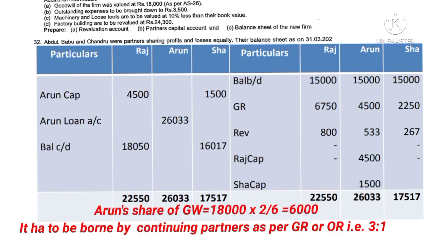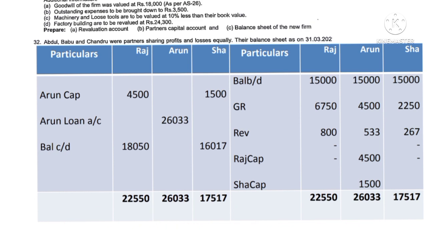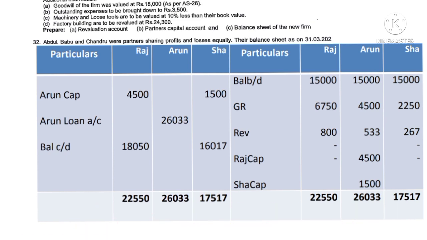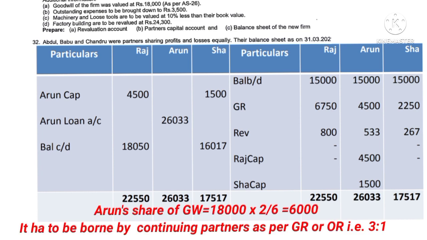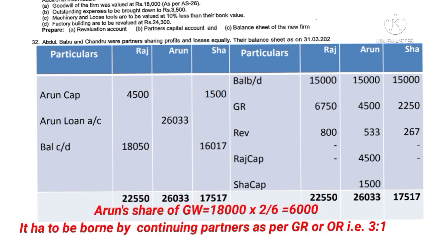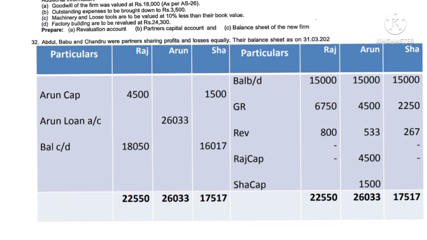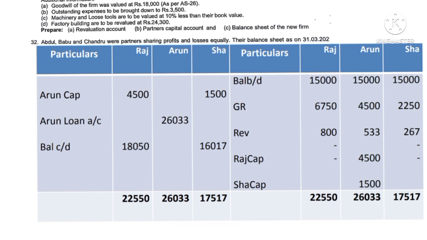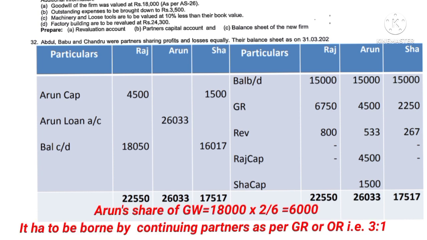And this 6,000 rupees goodwill amount should be borne by the continuing partners, not the old partners, as per the gain ratio. If the gain ratio is not given, then the old ratio of the continuing partners itself would be considered as the gain ratio. So the old ratio is 3:1, therefore the gain ratio is also 3:1. If 6,000 rupees is distributed among the continuing partners Raju and Shambhu, it comes to 4,500 and 1,500.